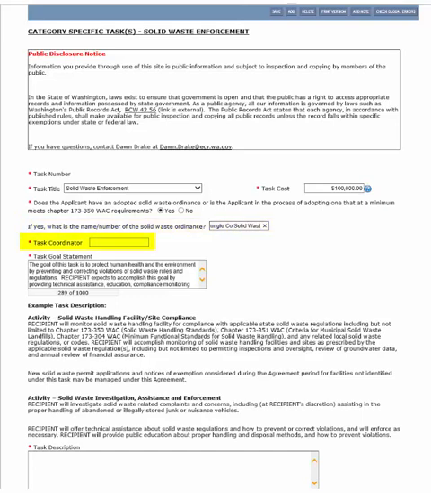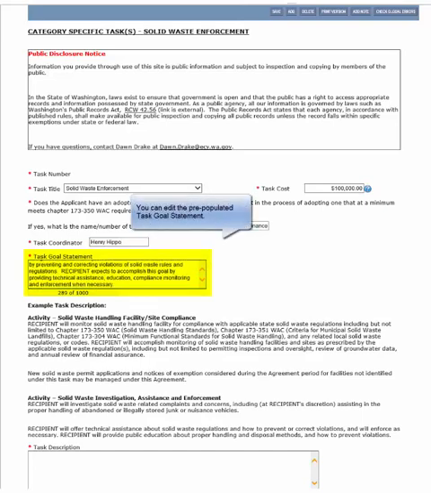Task Coordinator. Enter the name of the person that can answer task-related questions should they come up during the life of the agreement. Task Goal Statement. This form pre-populates a canned goal statement for solid waste enforcement work. You are able to edit it to describe your situation.